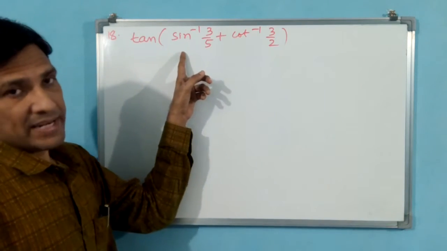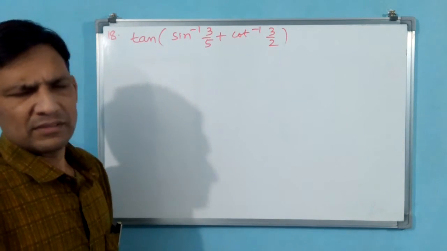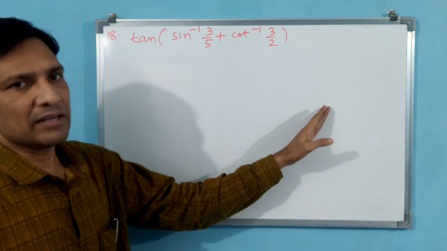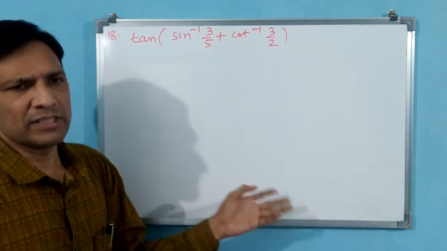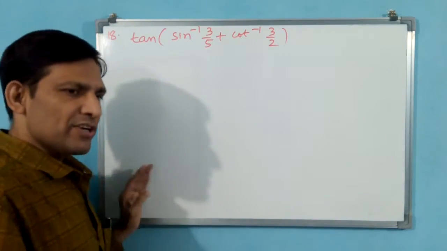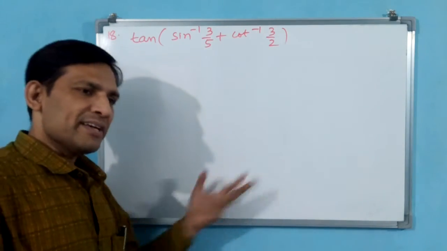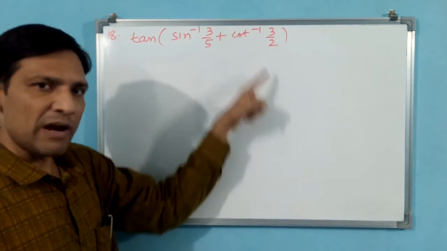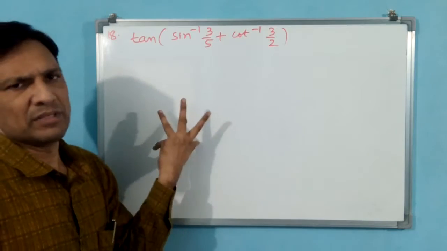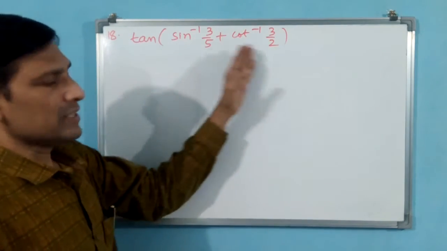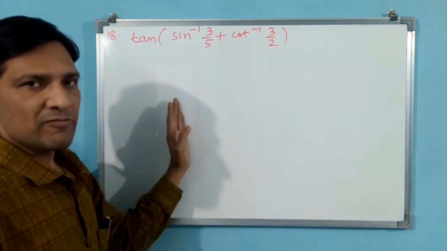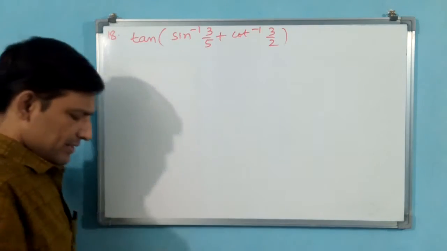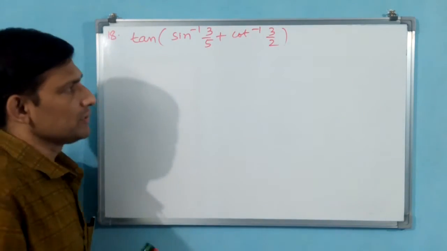But another one is sin inverse. Then how you are going to convert it? Normal conversion only. See, sin inverse 3 by 5 is equal to theta, you take it as theta, then you convert into tan theta. Then you make it as tan inverse. Tan inverse directly will come, and cot inverse of x is equal to tan inverse of 1 by x. That means tan inverse 2 by 3 will come. That's all. Both tan inverse, x plus y value you get, then tan of tan inverse is going to get cancelled. That value is going to give your answer. Like that you have to do. Okay, how to convert this sine? I am writing here, you see how.